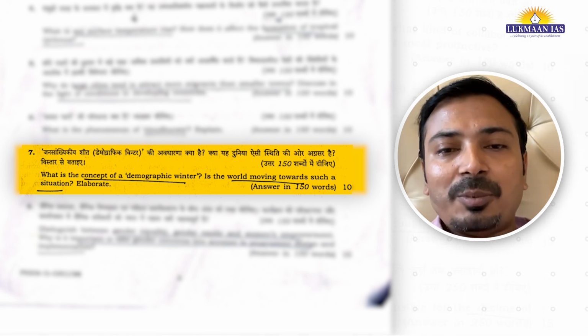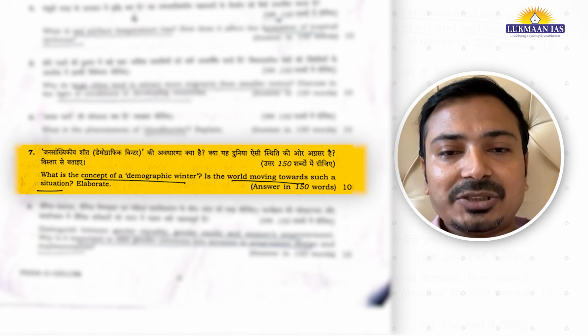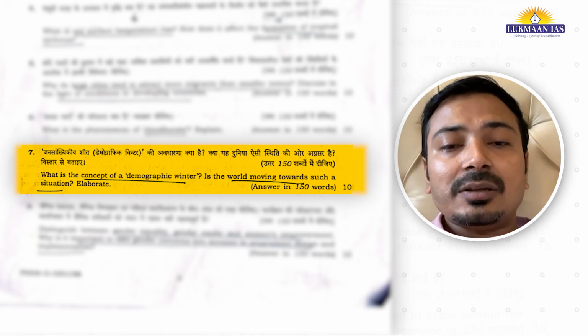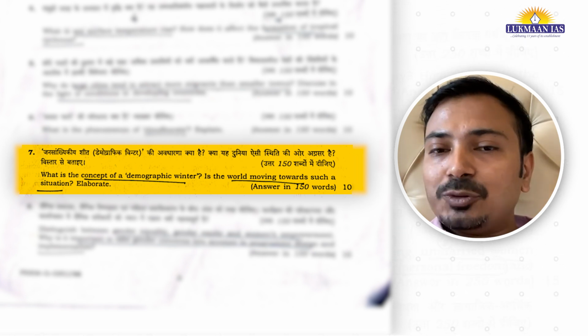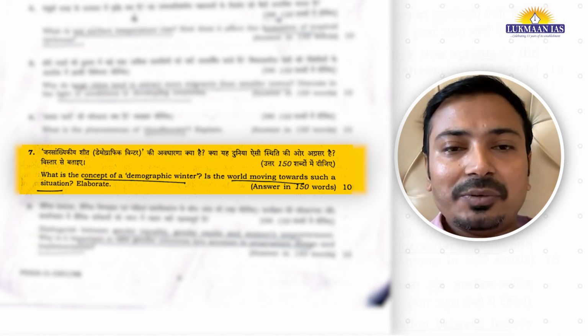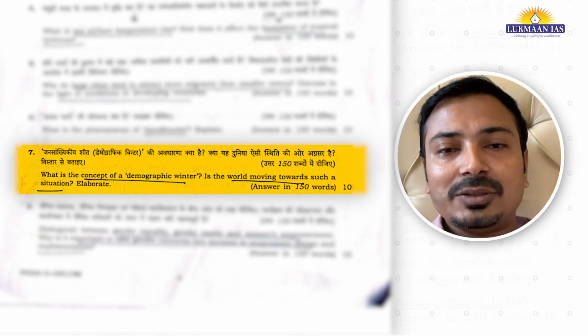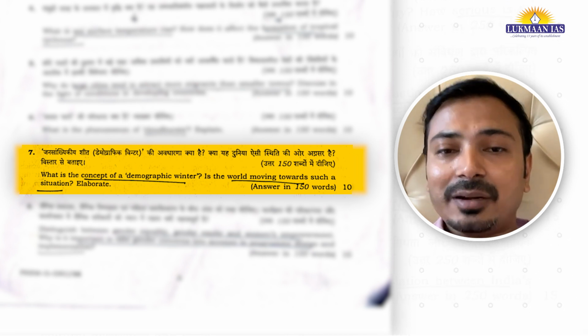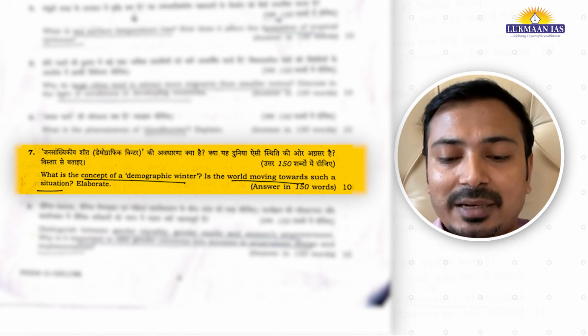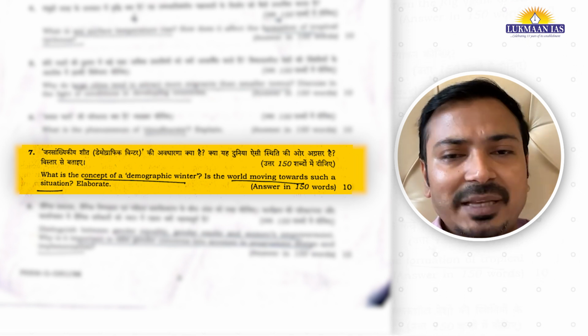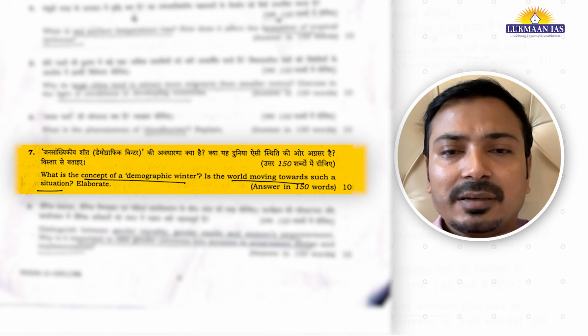So yes, you could have mentioned recent findings of the report and how it is having different implications for the overall world population and the youth population. The elderly population is going to increase because of that. So ये सारी चीजें उसमें आपको लिखनी पड़ेगी, right? So these were the 10 markers. You can see that all these questions except the demographic winter term, अगर आपको सही से नहीं समझा है, आप तो उसको इसमें भी देख सकते हैं हिंदी में, वहां से भी आपको लॉजिक से क्लिक हो जाएगा.